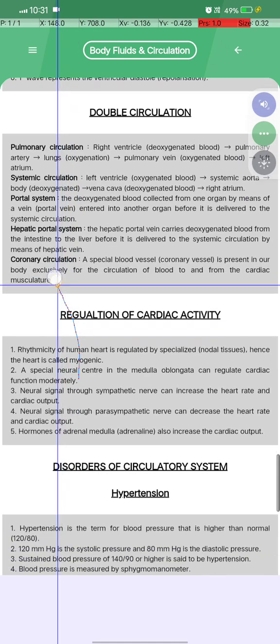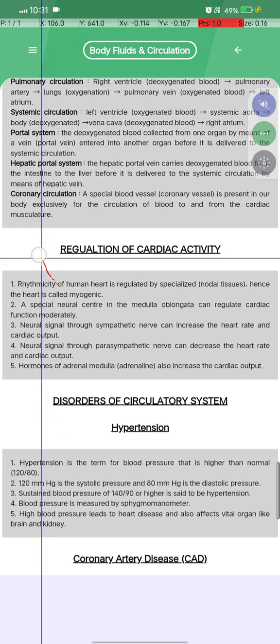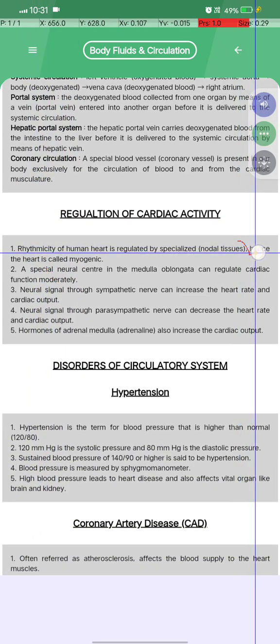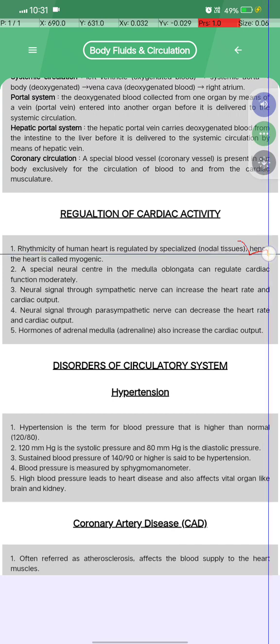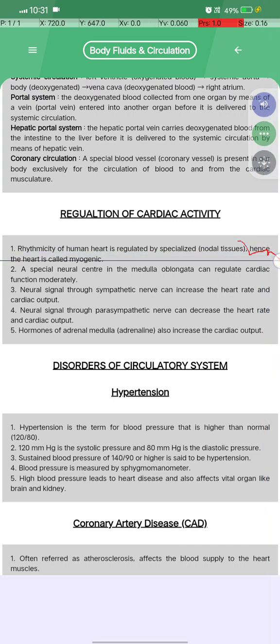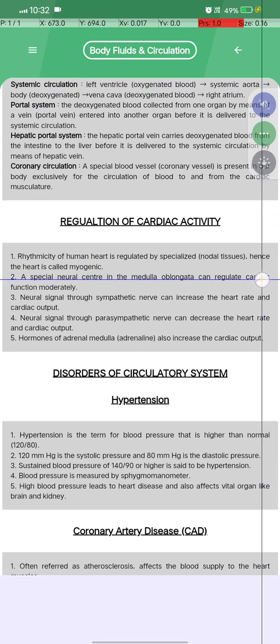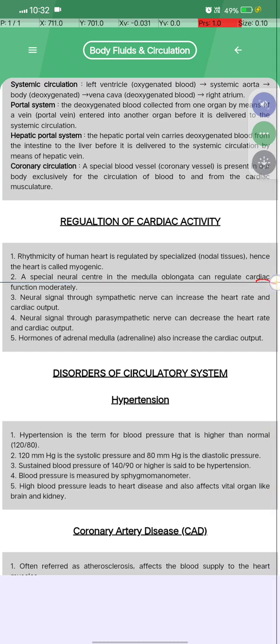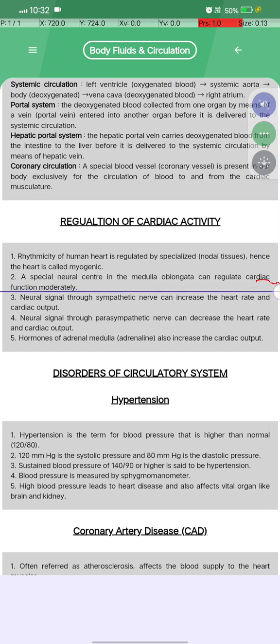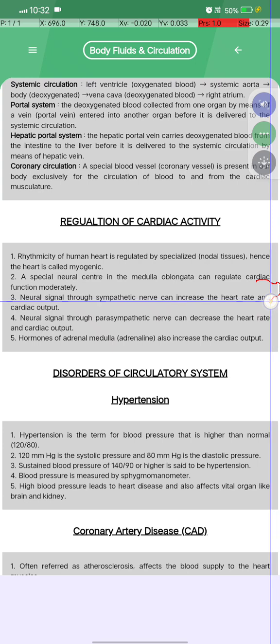Next, regulation of cardiac activity. Rhythmicity of the human heart is regulated by specialized nodal tissue, and hence the heart is called myogenic. A special neural center in the medulla oblongata can also regulate cardiac function moderately.